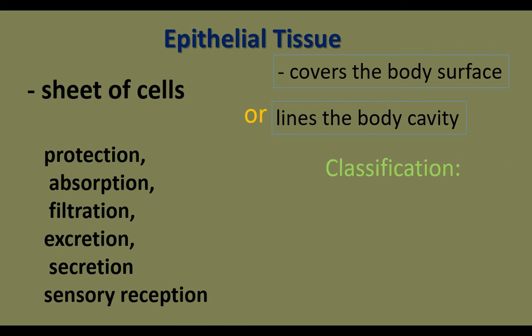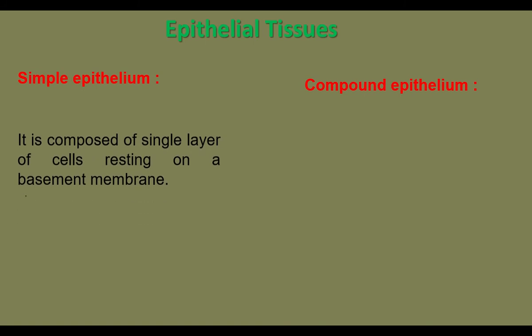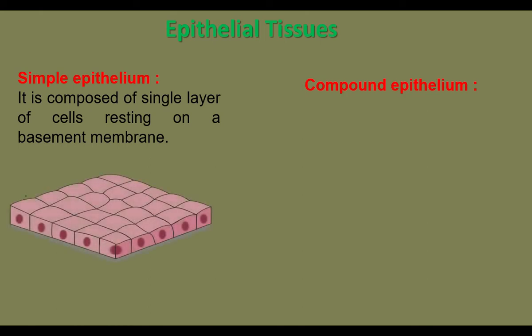Epithelial tissues are broadly classified into two major types. They are simple epithelium and compound epithelium or stratified epithelium. Now let us see the two main types of epithelial tissues. Simple epithelium is made up of a single layer of cells. The cells are resting on a basement membrane. On a basement membrane, a single layer of cells is arranged.